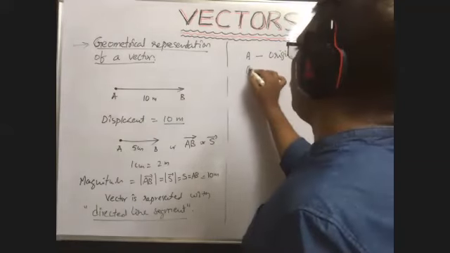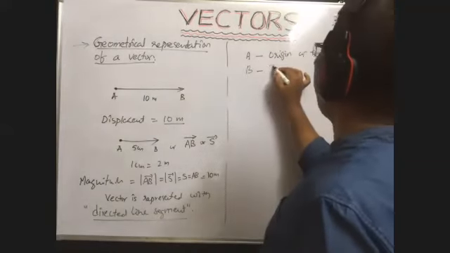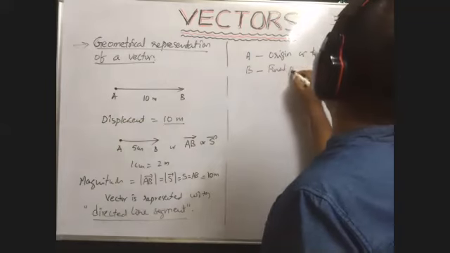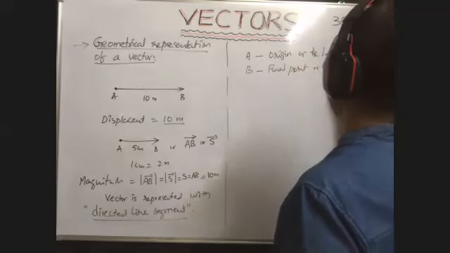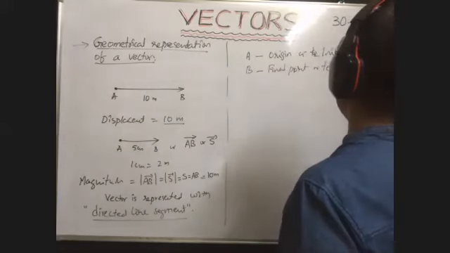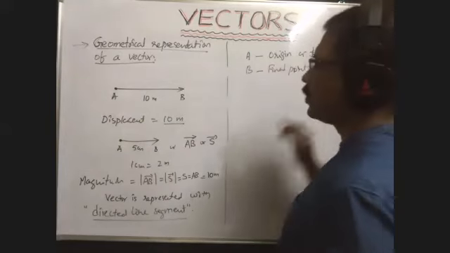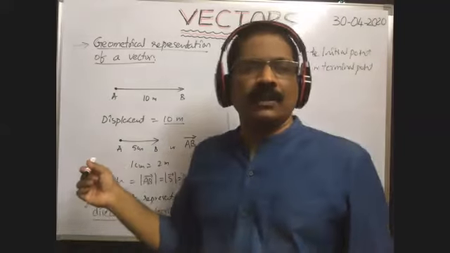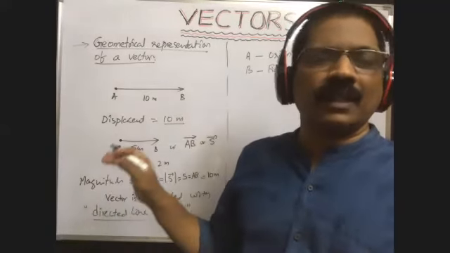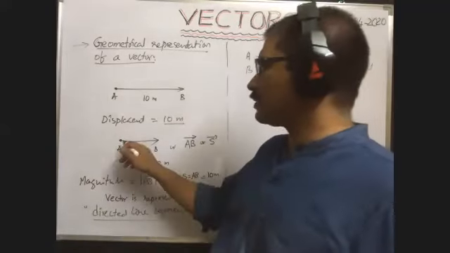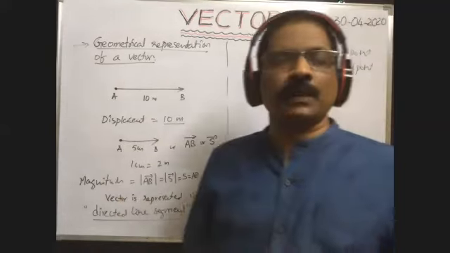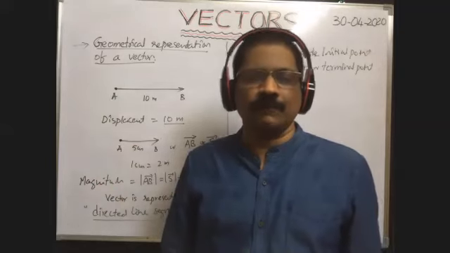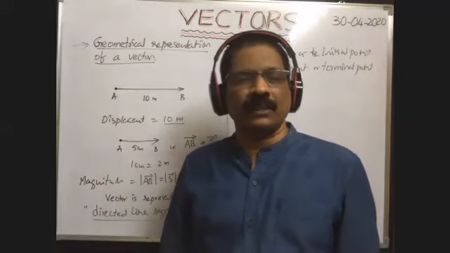Next, point B is called final point or terminal point. So A is the initial point or origin, and B is the final point or terminal point. And this directed line segment is called a vector. So in this way, we can represent the given vector geometrically. So it is a geometrical representation of a vector.